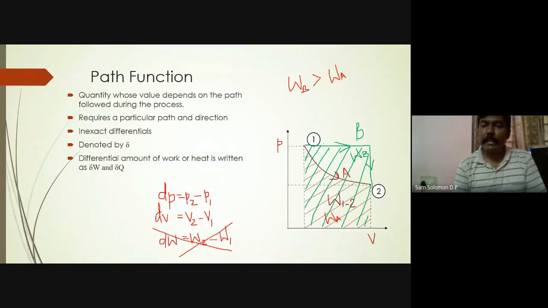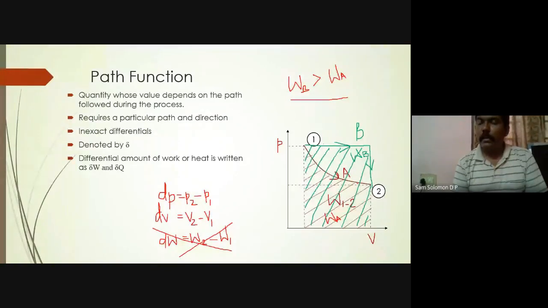If you are following the path A, your W12 is WA, lesser work. If you are following path B, your work is WB, which is greater than WA. So your work is not dependent on 1 and 2. It is not dependent on the end points or the initial point. It is dependent on the path followed.